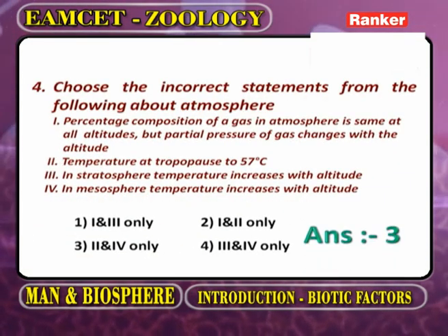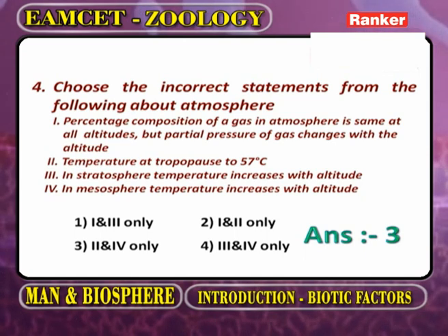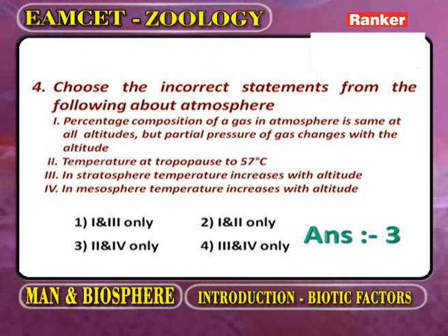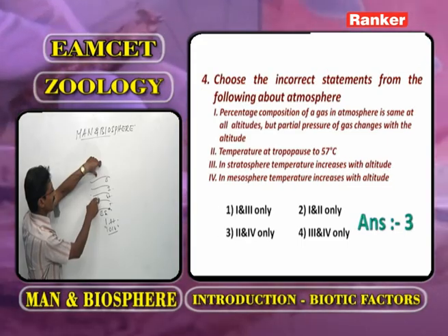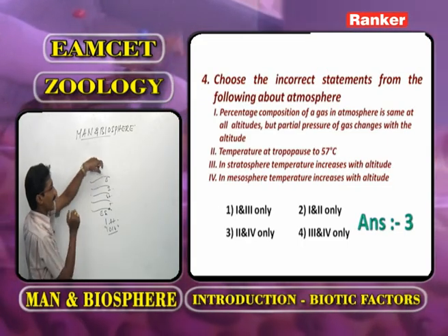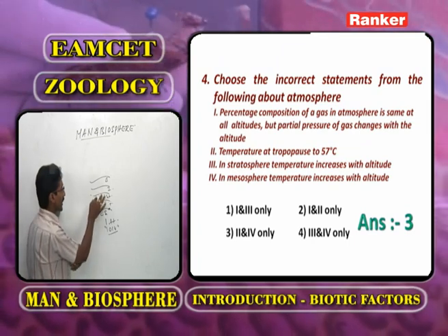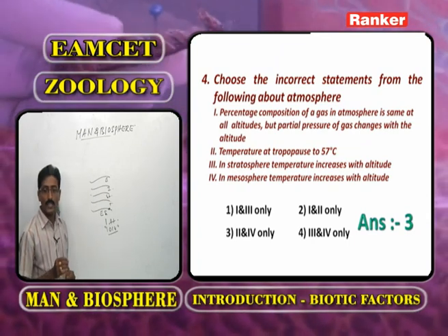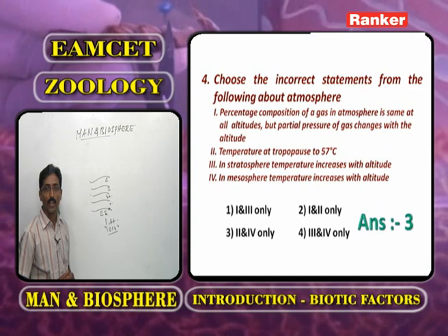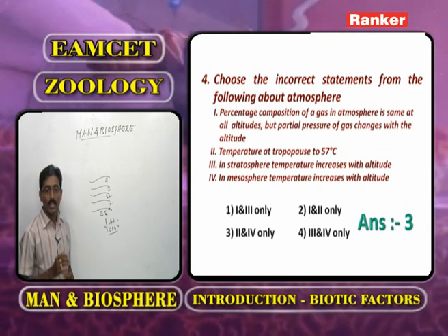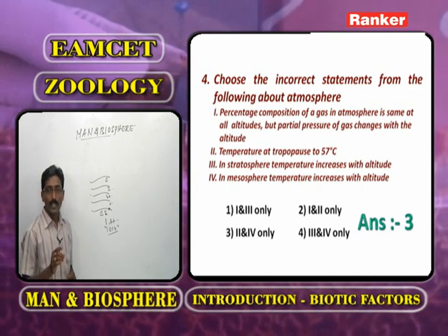Choose the incorrect statements from the following about atmosphere. This one we call it as atmosphere: troposphere, stratosphere, ionosphere and exosphere. Now here what is the question? Choose the incorrect statement from the following about atmosphere. Now what is the first statement?